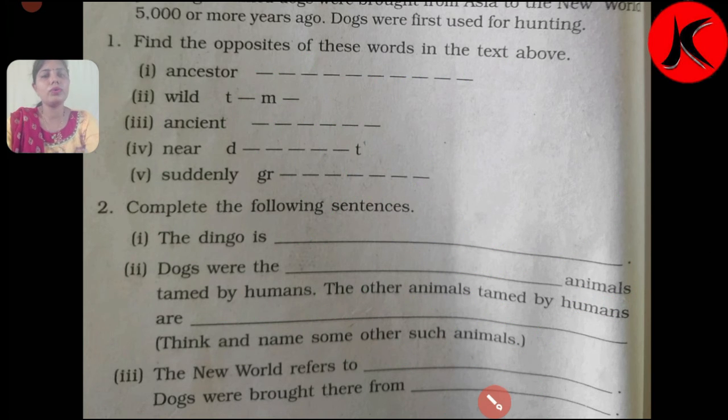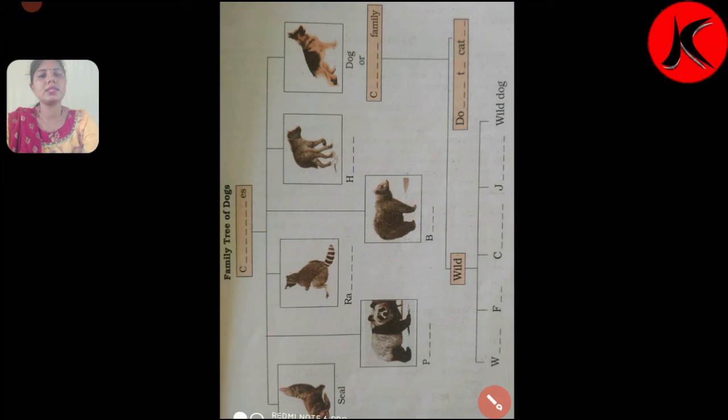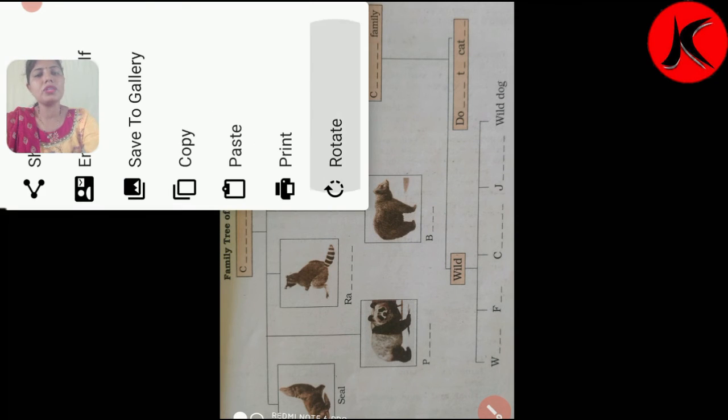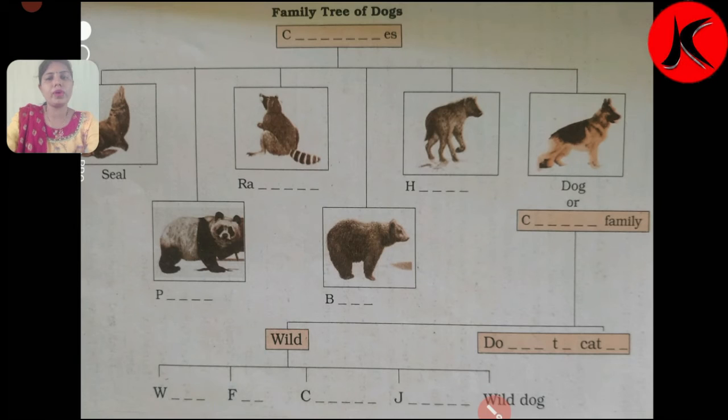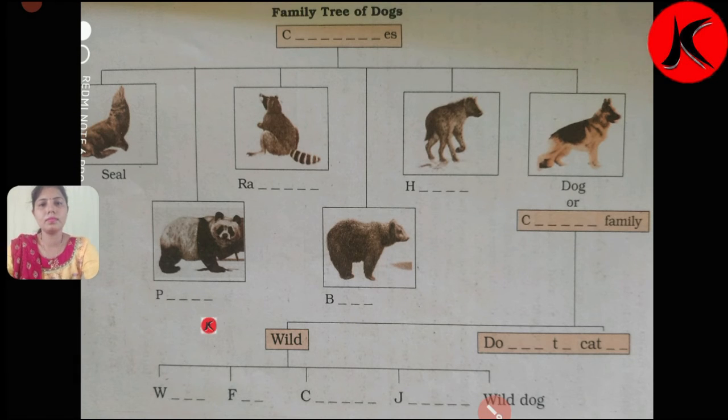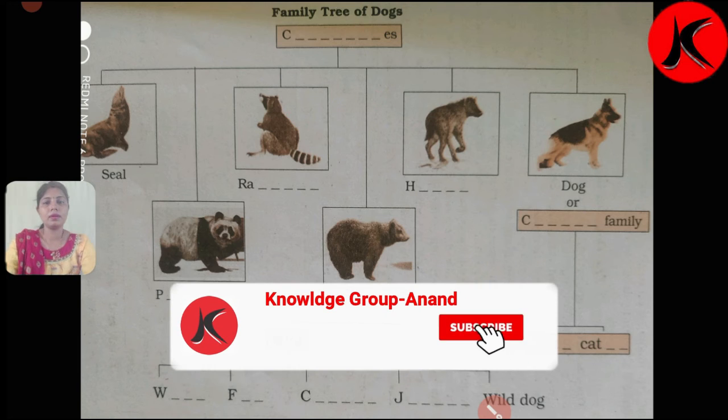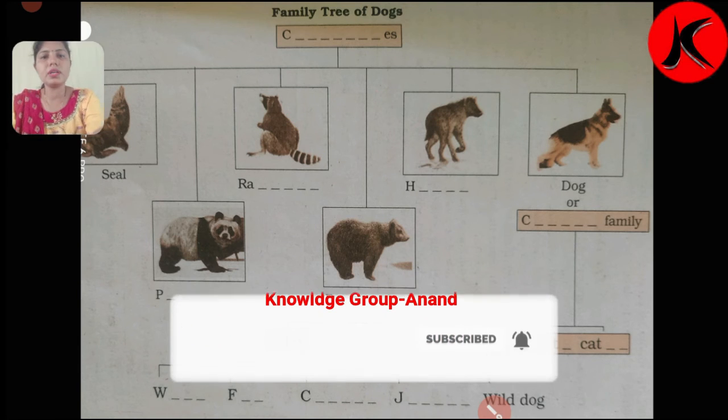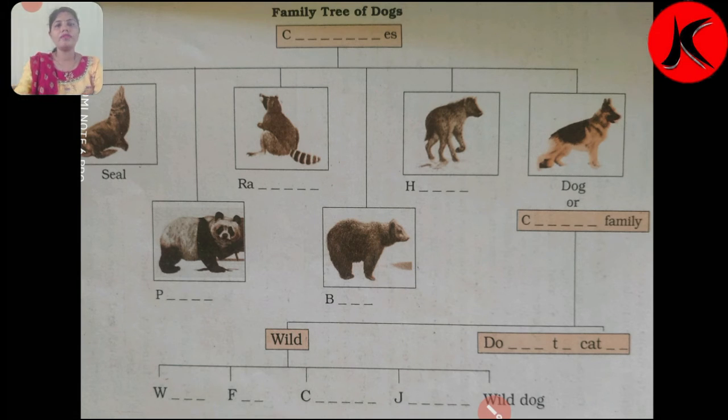Okay. Now another exercise. Here you can see the picture is given of a dog family. Here at the top, at the center, it has written family tree of dog.